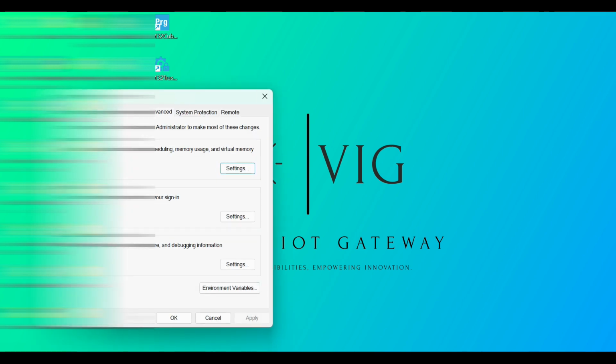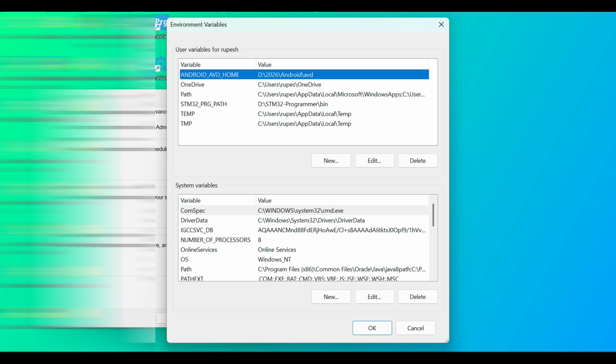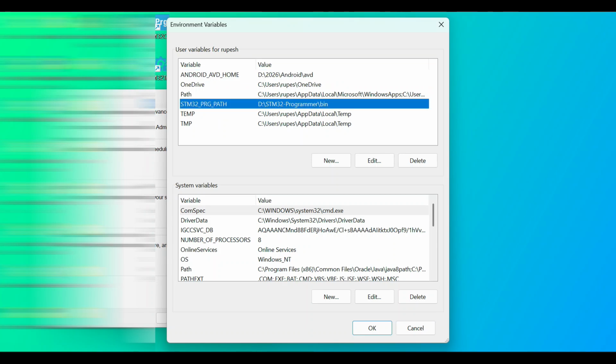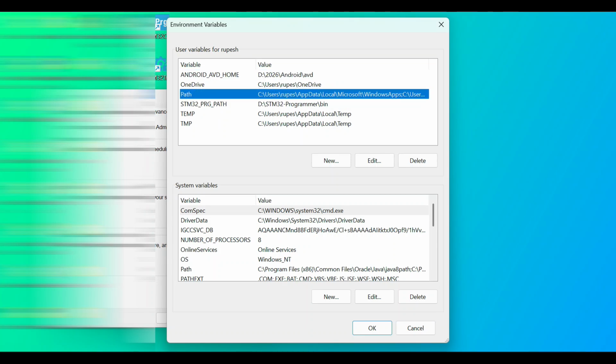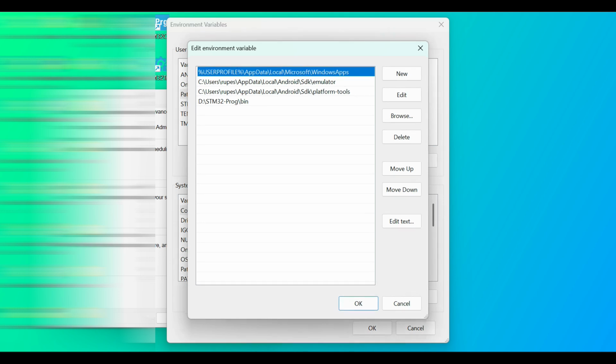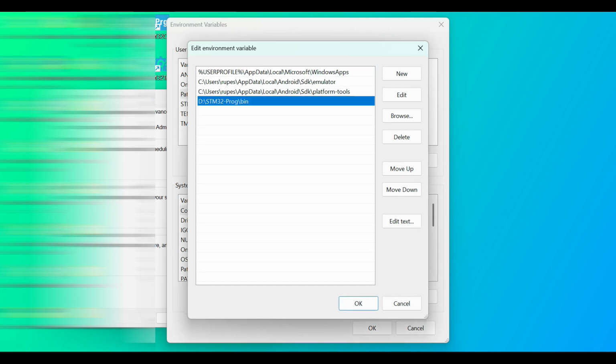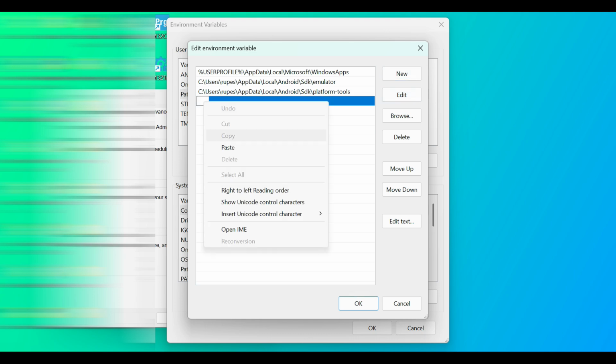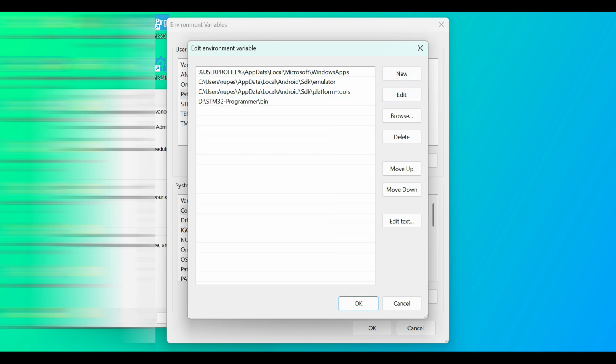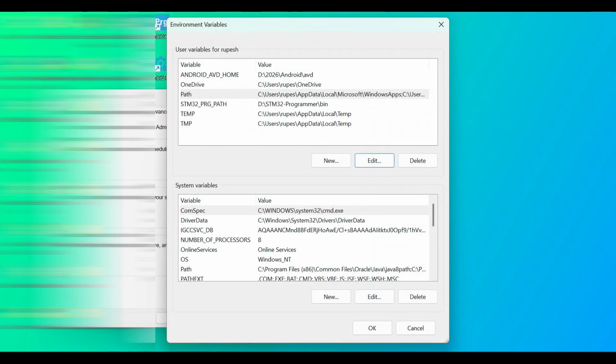Set environment variable. Now let's configure the system path. Open Edit the system environment variables. Then click on Environment Variables. Under System Variables, find the path variable and open it. Click on New and add the path. Path would be the installation path bin. Click OK to save everything.